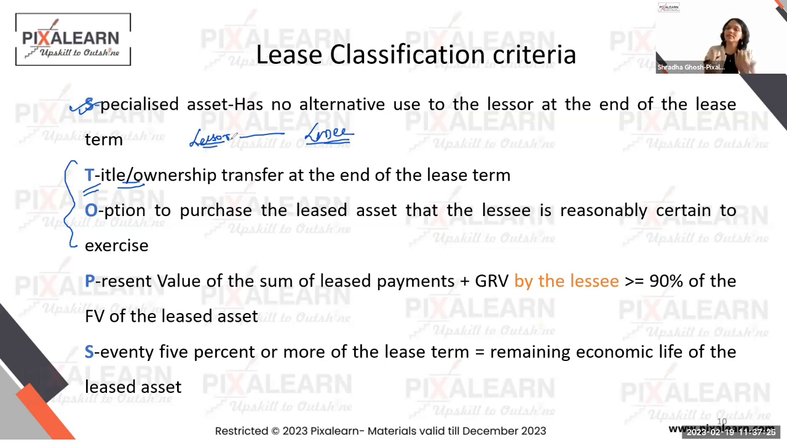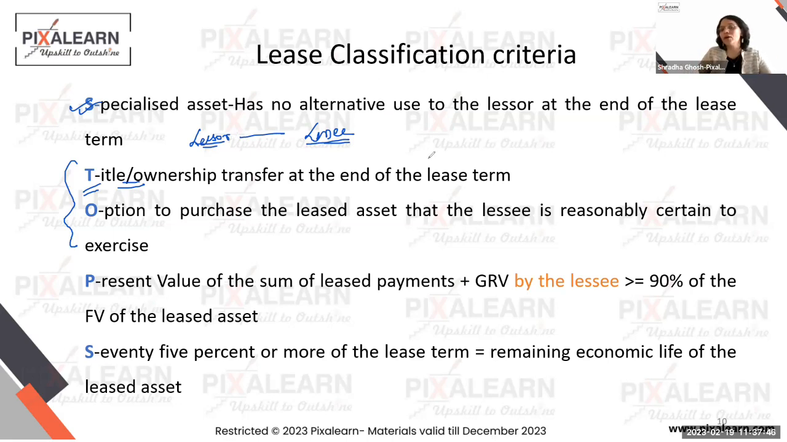Why? Because the asset is anyway going to get transferred to me at the end of the lease term, right? So when the title, the ownership transfer, is effected at the end of the lease term, it is as good as the lessee owning that property even now. So it's just a financing arrangement which helps you to pay in installments. So we will recognize an interest expense and an interest income. That's okay.